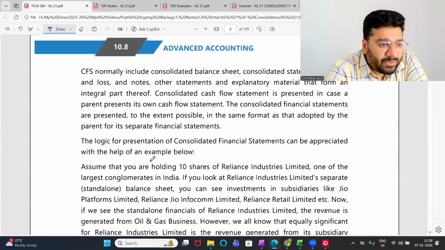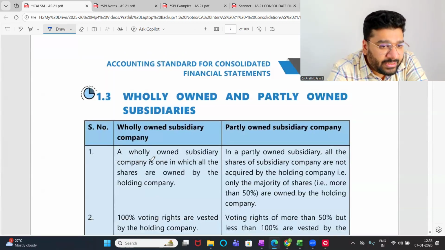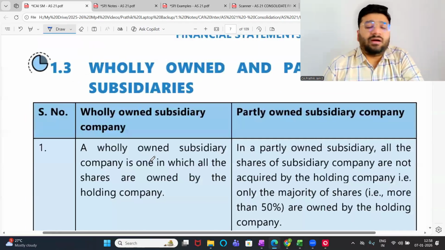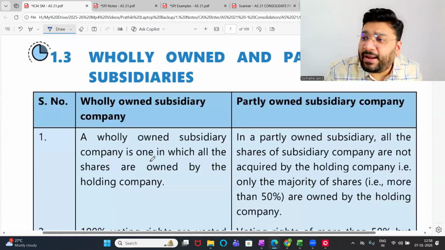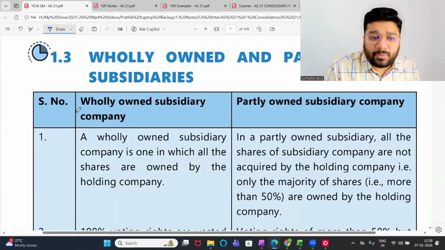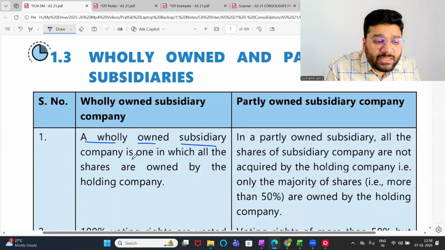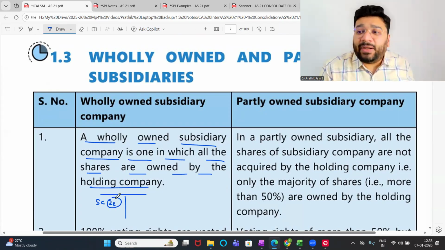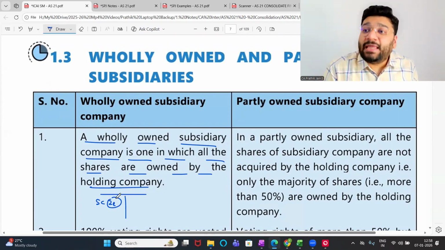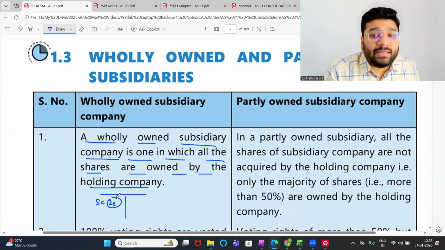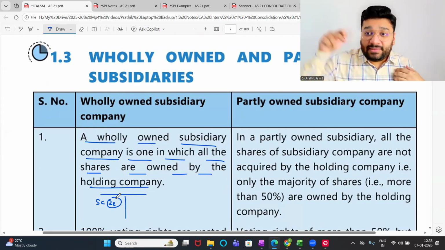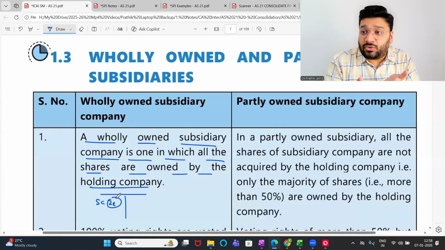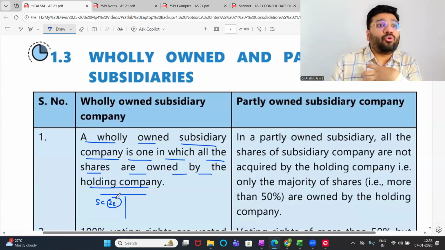If you come to your AS people, page number 10.7, if I'm not wrong. Here they have given the difference between wholly owned subsidiary and partly owned subsidiary. What is a wholly owned subsidiary? A wholly owned subsidiary company is one in which all the shares are owned by the holding company. Please tell me, what is the share capital of the subsidiary company? 2 lakh. This 2 lakh capital, who gave it? Holding company. 100% money has come from the holding company. So for the holding company, that subsidiary is called a wholly owned subsidiary company. Means the entire company, I own it.